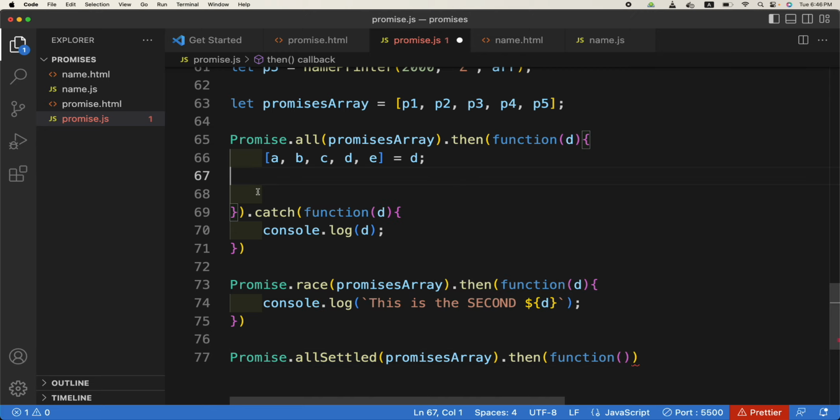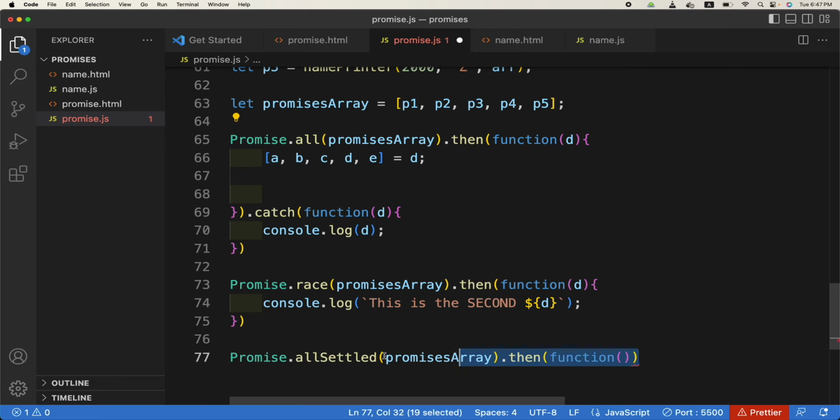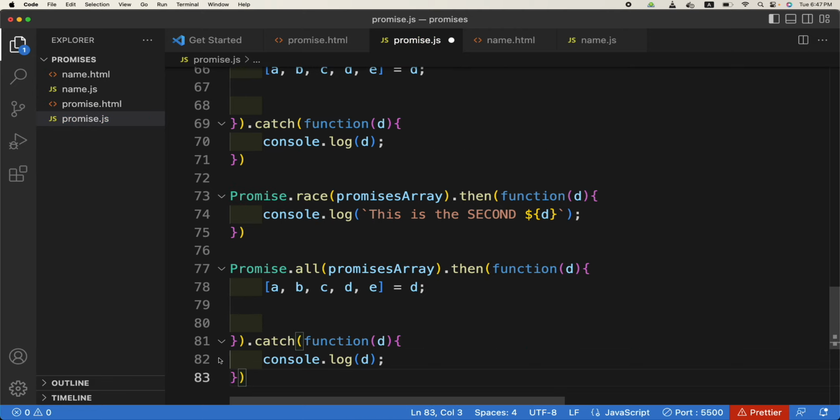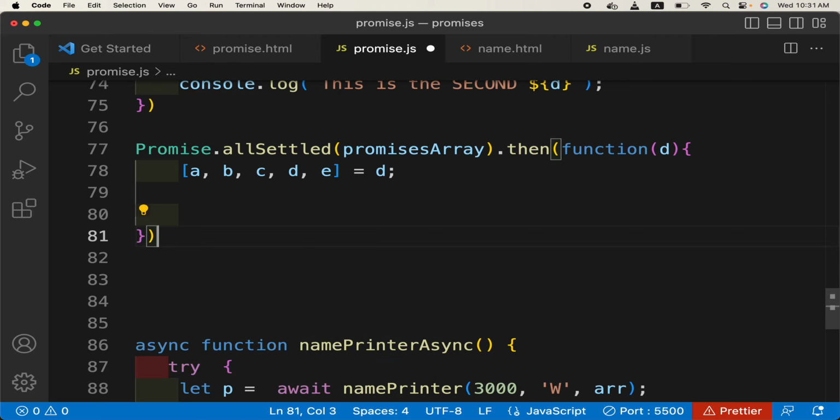Okay, let us quickly copy this code and paste it here and make it allSettled. We will remove the catch and maybe we can comment out this code.